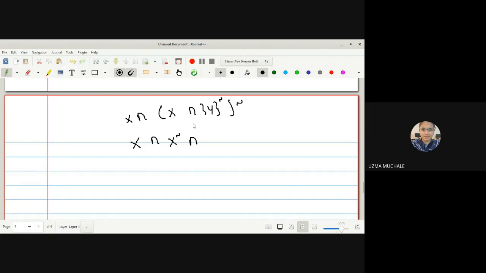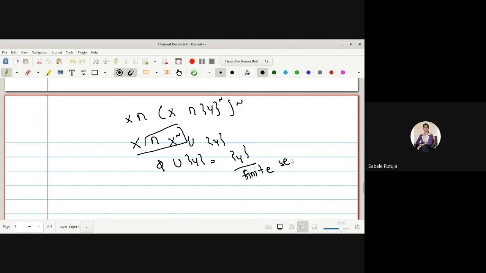How does it work? The X complement union, this intersection turns into union, yes, ma'am, because of De Morgan's law. We can say it is a union, the complement of the complement. By complement of the complement, I can write it as singleton Y. So the complement of the set with the set, the resultant is the empty set, union with Y is singleton Y. Right? So the singleton Y is what? A finite set. Yes, ma'am.